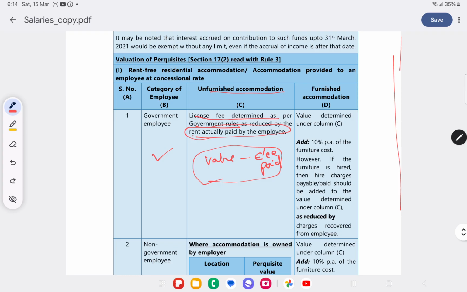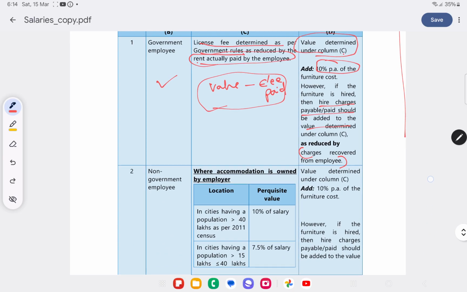Now what if it is furnished accommodation? Value determined under column C, the license fee determined under column C, right? Value of unfurnished accommodation, add 10% of the furniture cost. If the furniture charges are higher, then the higher charges should be added to determine the value, as reduced by charges recovered from the employee.